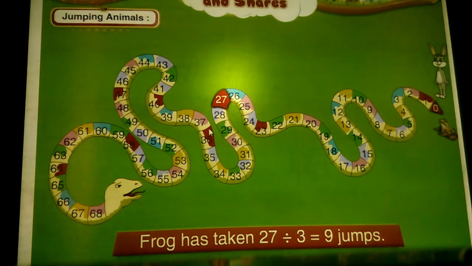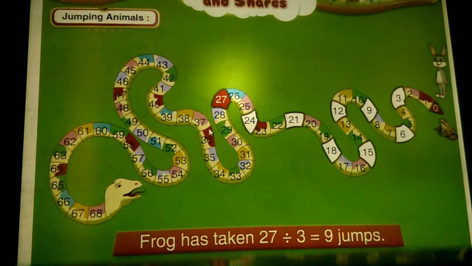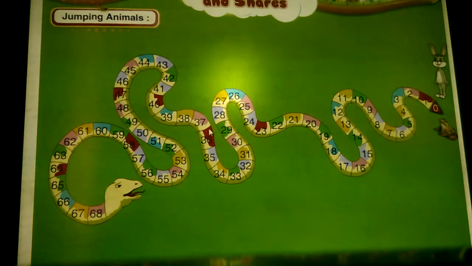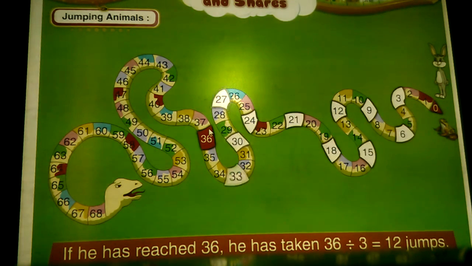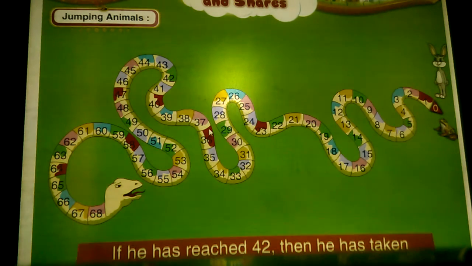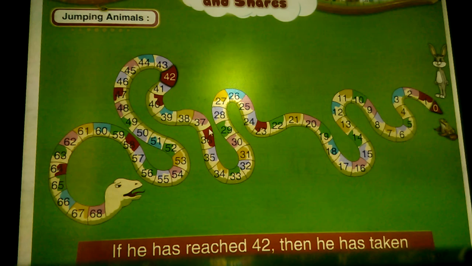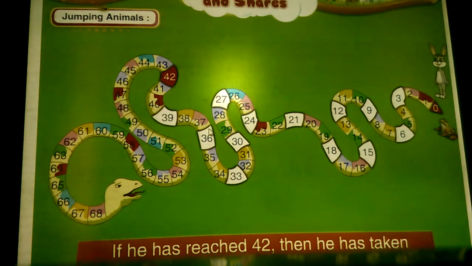He has taken 27 divided by 3, that is equal to 9 jumps. If he has reached 36, he has taken 36 divided by 3, that is equal to 12 jumps. If he has reached 42, then he has taken 42 divided by 3, which is equal to 14 jumps.